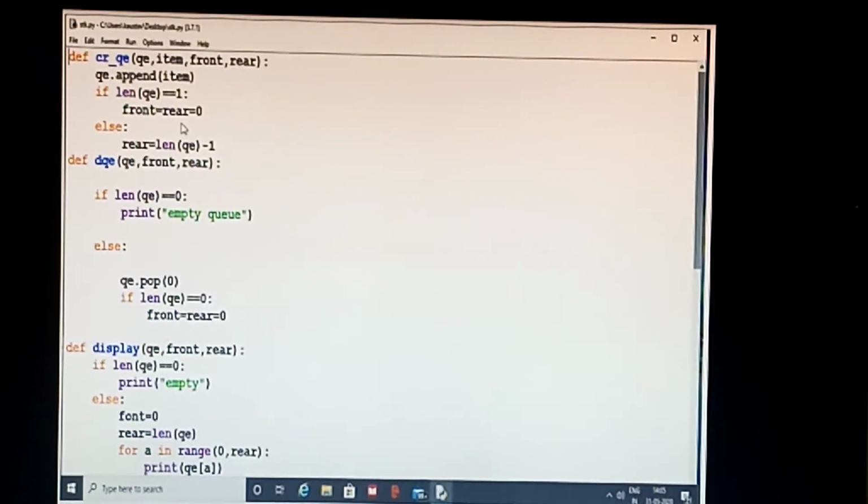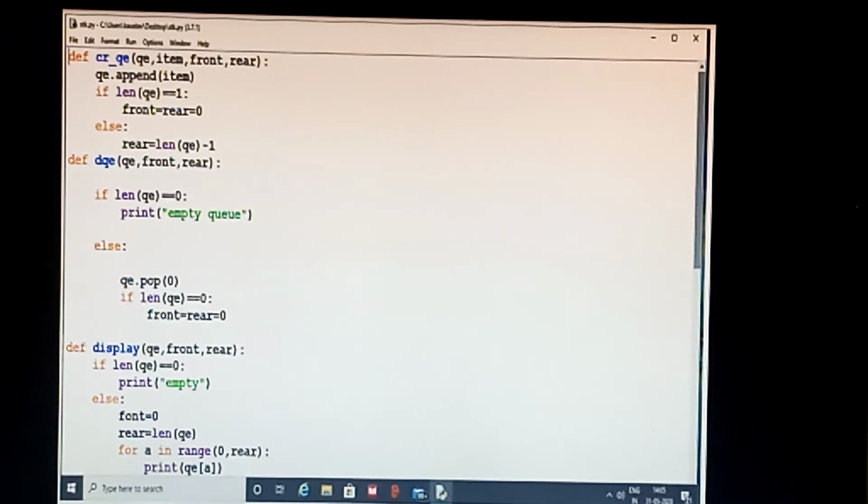Why? I have already discussed this in the stack. Just before, we saw the imaginary picture of a queue. The subscript of a list starts with 0, and len always gives you the value 1, 2, 3, 4. Suppose one element has been inserted. If I find the length of the queue, it will show you 1. But actually it is in which position? It is in the 0 position. The first element has been inserted.